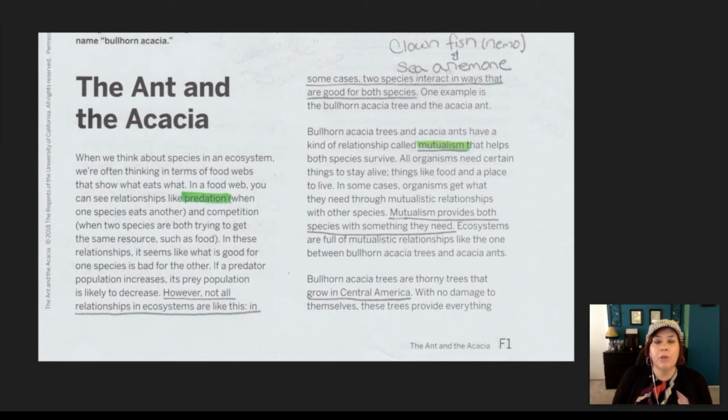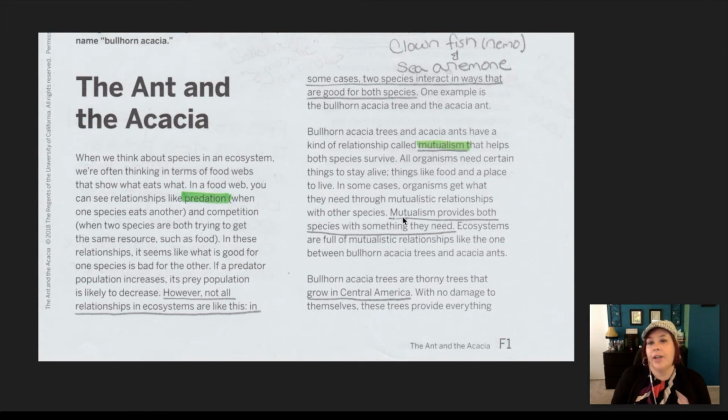I also took a moment to underline this sentence. However, not all relationships in an ecosystem are like this. In some cases, two species interact in ways that are good for both species. And I thought about an interaction between a clownfish and a sea anemone. See, usually fish can't swim with sea anemones because they sting them, but clownfish have the ability to swim in these sea anemones, and it made me think of Finding Nemo. So that was a connection that I made.